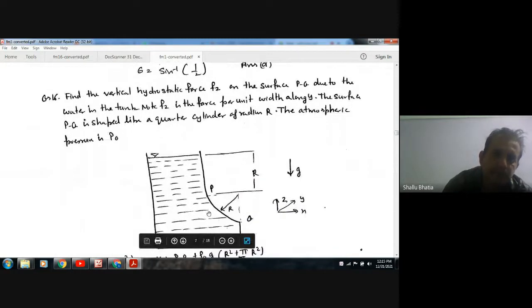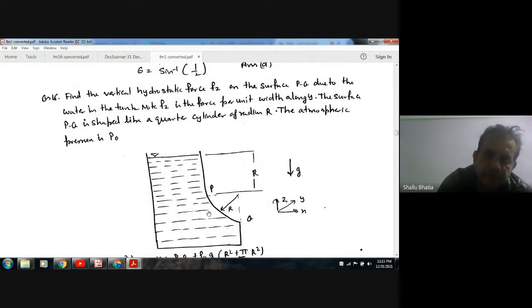Next, find the vertical hydrostatic force Fz on the surface PQ due to the water in the tank. Note Fz is the force per unit width along Y. The surface PQ is shaped like a quarter cylinder of radius r.